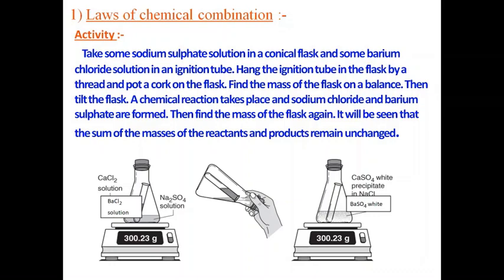finally, after the reaction has taken place, we can see the mass has remained unchanged, that is 300.23 grams. So the mass has remained unchanged. Find the mass of the flask on a balance, then tilt the flask. A chemical reaction takes place and sodium chloride and barium sulfate are formed. Find the mass of the flask again. It will be seen that the sum of the reactants and products remains unchanged. So this is one experiment to prove the law of conservation of mass.